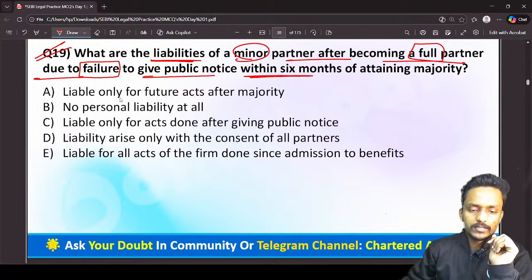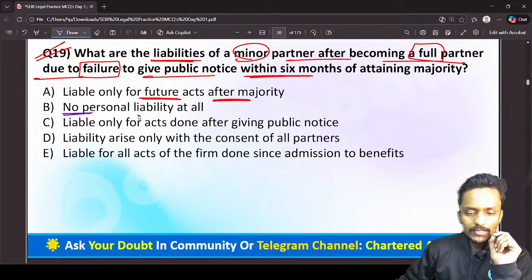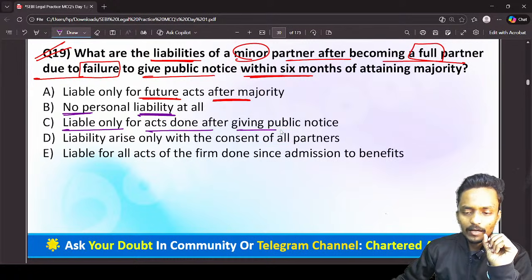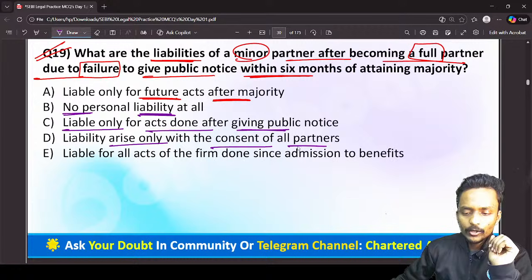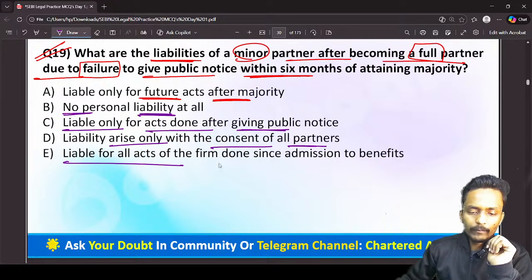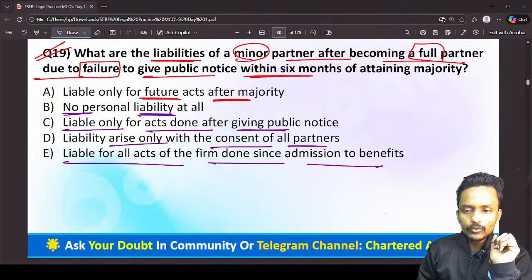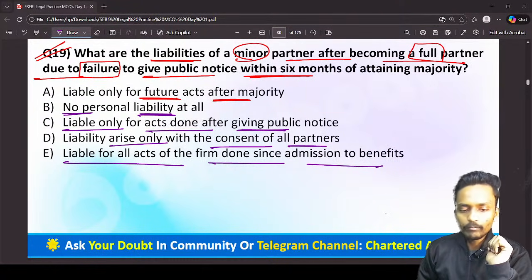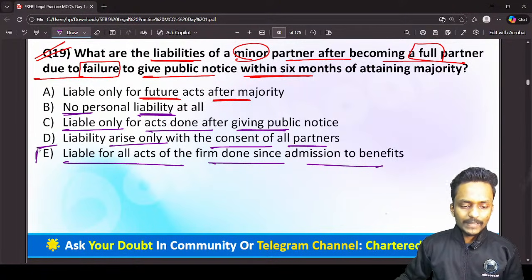The first option is liable only up to the future acts after majority; not personally liable at all; liable only for the acts done after giving a public notice; liability arises only with the consent of all the partners; and liable for all the acts done since admission to the benefits of the partnership firm. So what is the correct answer to this question? Please let me know in the chat box. Yes, what is the correct answer? Definitely option E is the correct answer.